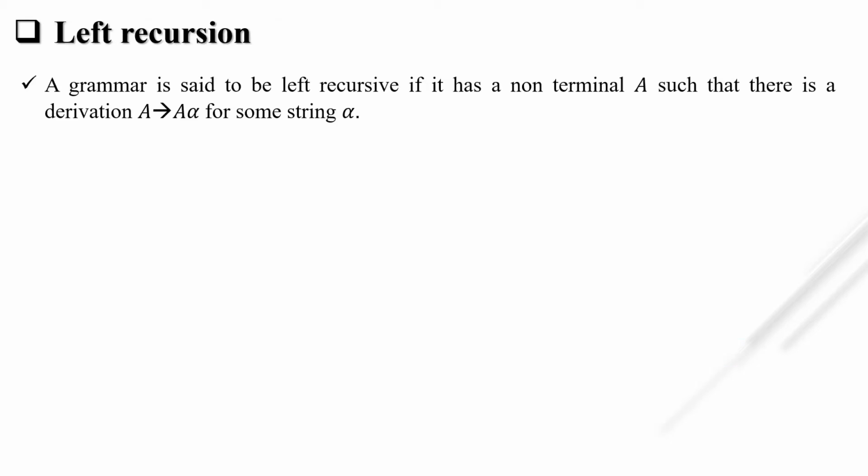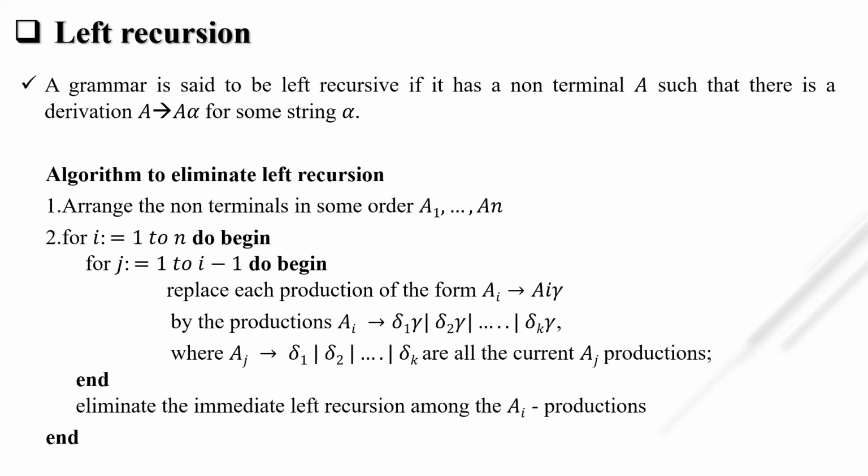A grammar is said to be left recursive if it has a non-terminal capital A such that there is a derivation A tends to A alpha for some string alpha. This is the algorithm that we see in the practical.